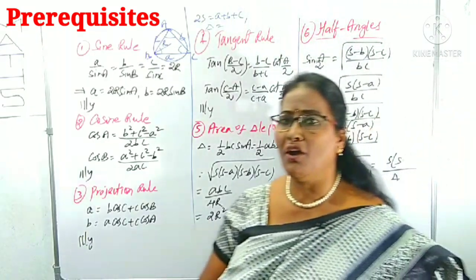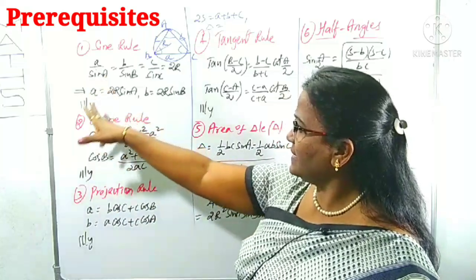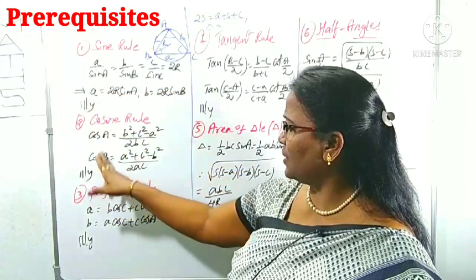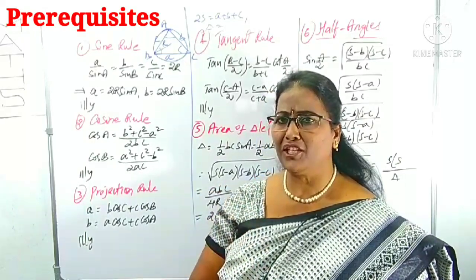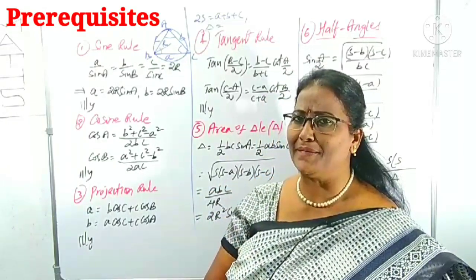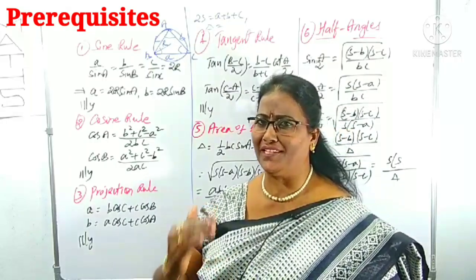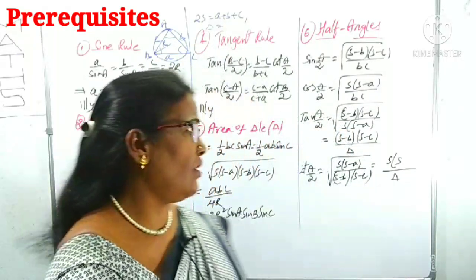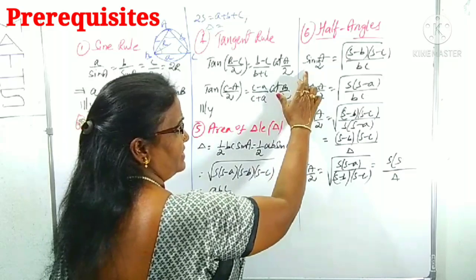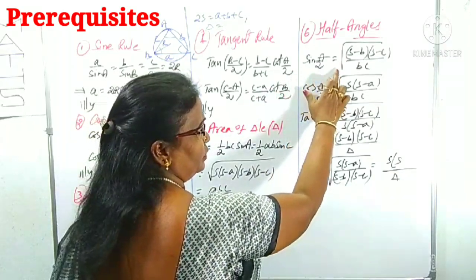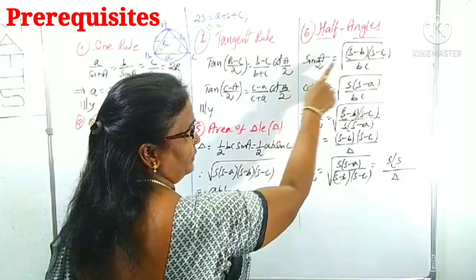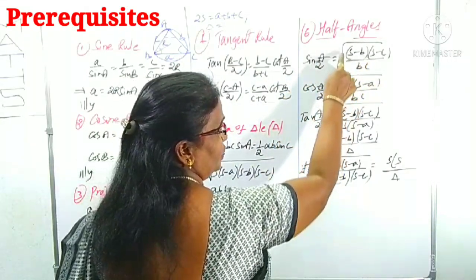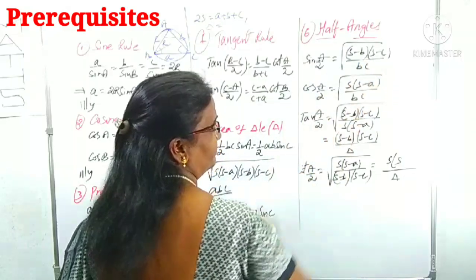Now we'll come to the half angles. Here sin A, sin B, cos A, cos B are not half angles, these are whole angles A, B. Half angles means sin A by 2, cos A by 2, tan A by 2. How can you collect them? Those are called half angles. I will explain sin A by 2 first. Sin A by 2 is root over (s minus b)(s minus c) by bc. For sin A by 2, (s minus b)(s minus c) under root by bc, bc will come.